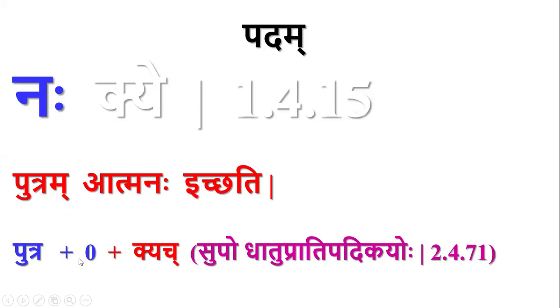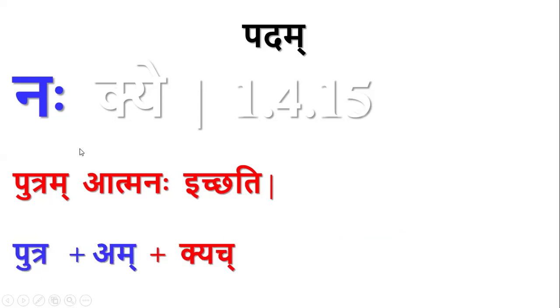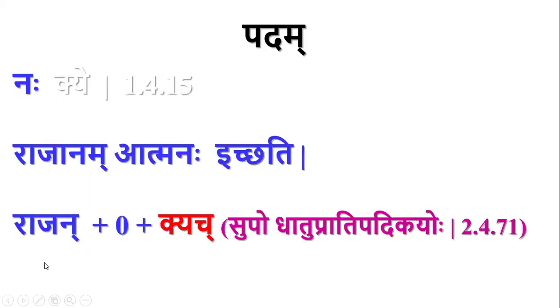Even after that deletion of that pratyaya, still putra can be called as pada. But this sutra nakye restricts the scope of the previous sutra suptigantam padam only with respect to nakaranta pratipadikas. If the pratipadika which is left after the deletion of the supratyaya here is nakaranta, only that is called as pada in presence of these pratyayas, not other pratipadikas. So here putra is not a pada, but if it is rajan, it is a pada because it ends with nakara.